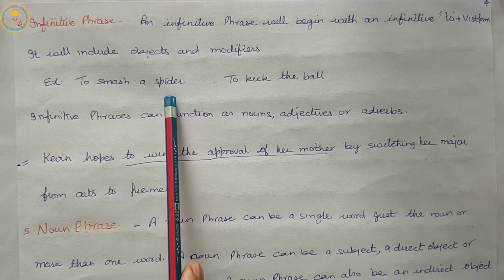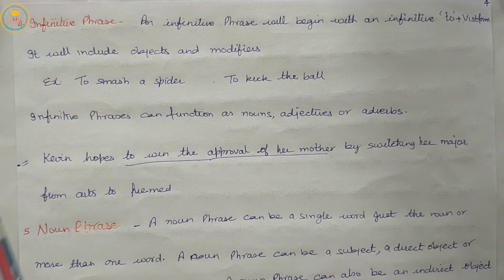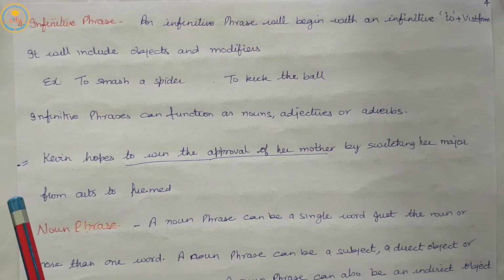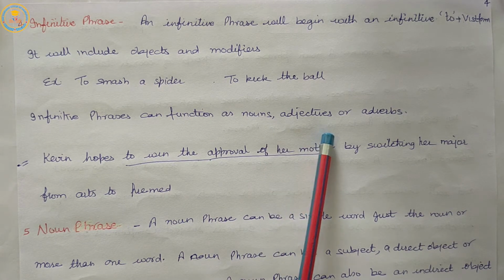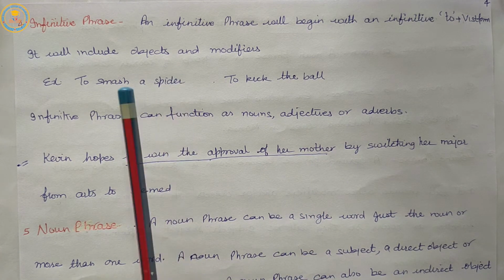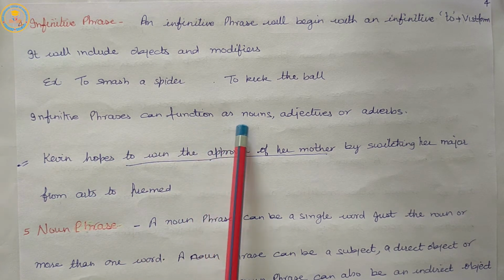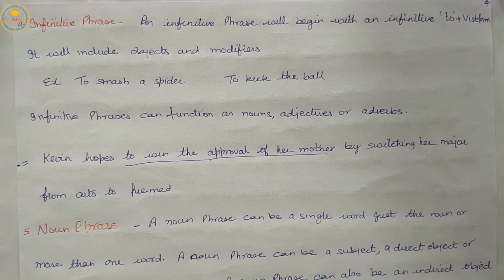Example: to smash a spider, to kick the ball. So, an infinitive phrase will begin with an infinitive, to plus the verb's first form. It will include objects and modifiers. Infinitive phrases can function as nouns, adjectives, or adverbs. Let us see the example.